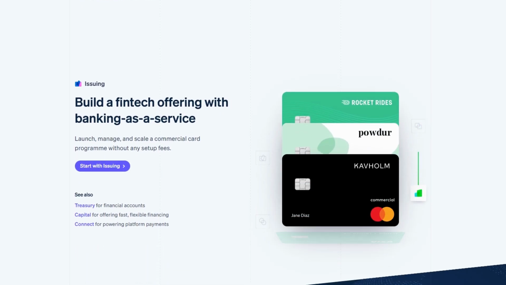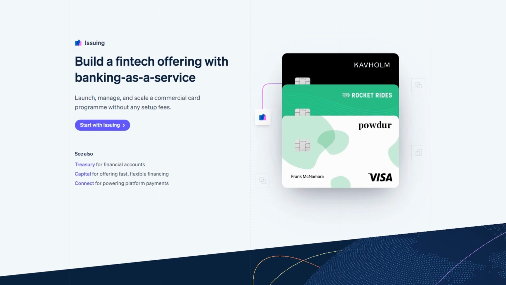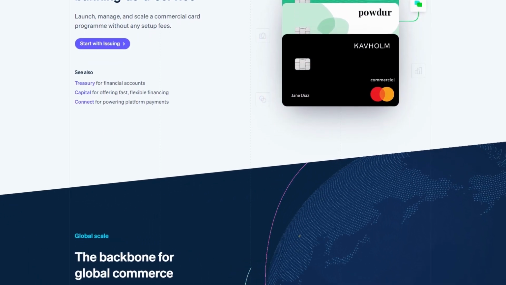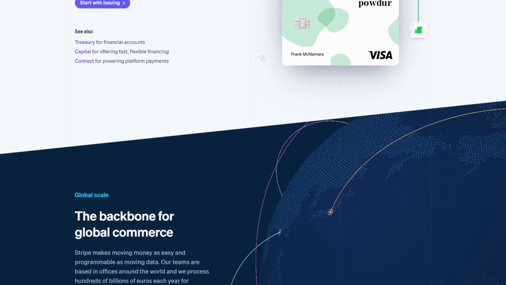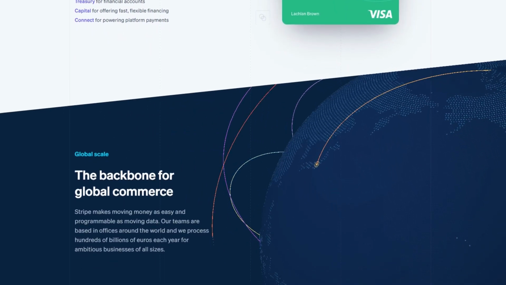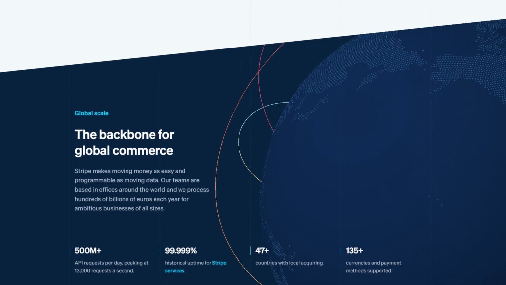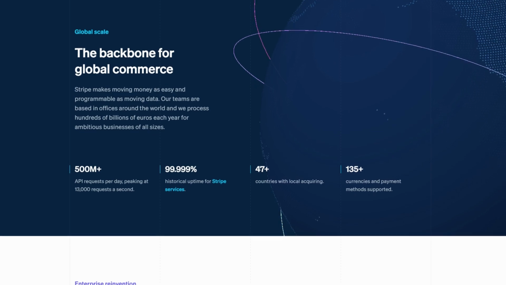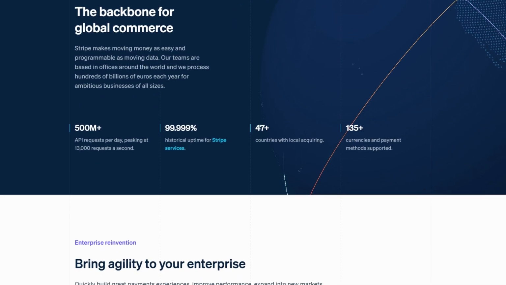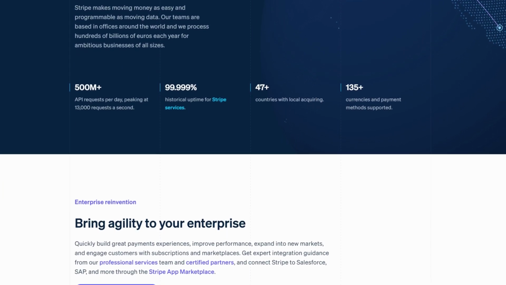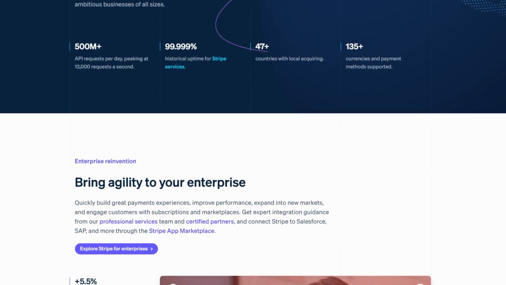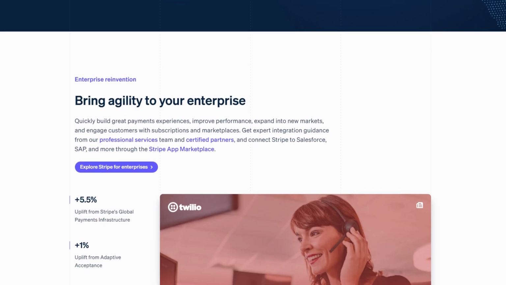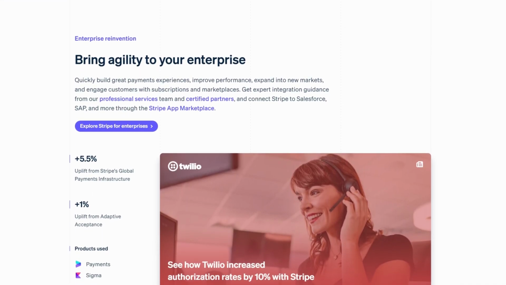So, why should you use Stripe? Well, it gives you a global reach, meaning you can accept payments from anywhere in the world. Plus, the payouts are super fast, so you won't be left waiting for your money. Stripe also keeps things secure by being PCI compliant and protecting against fraud. And if you're worried about setup, no need. Stripe integrates easily with most e-commerce platforms, websites, and apps. Now that you know why Stripe is such a great choice, let's dive into the setup process and get your account up and running.